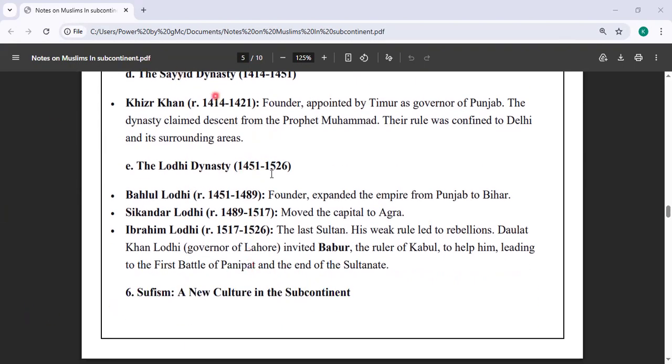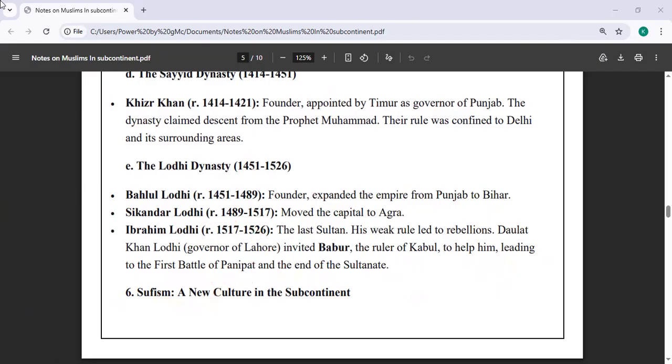Then the Lodi dynasty, the last dynasty. Behlol Lodi was the founder and expanded the empire from Punjab to Bihar. Then Sikandar Lodi moved the capital to Agra, and Ibrahim Lodi was the last Sultan. His weak rule led to rebellion. Daulat Khan Lodi, who was his uncle, invited Babur, the ruler of Kabul at that time, to help him, leading to the first Battle of Panipat and ending the Sultanate.